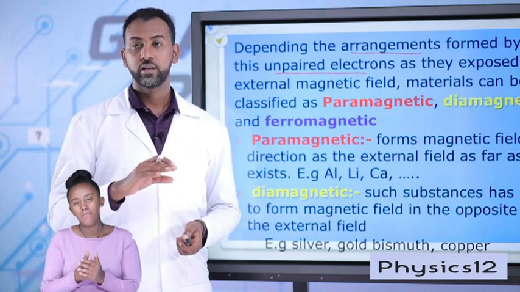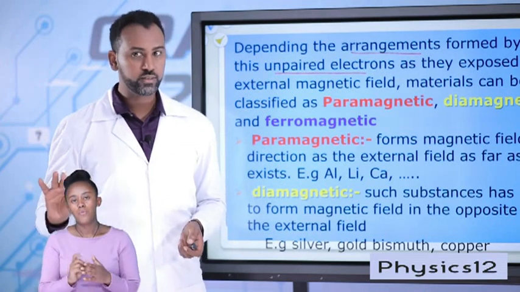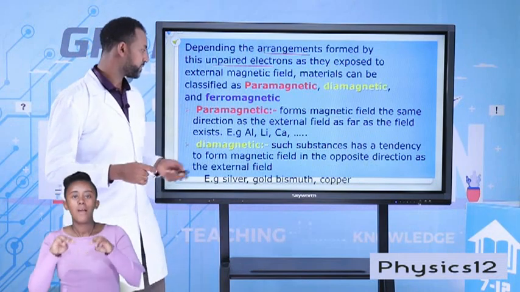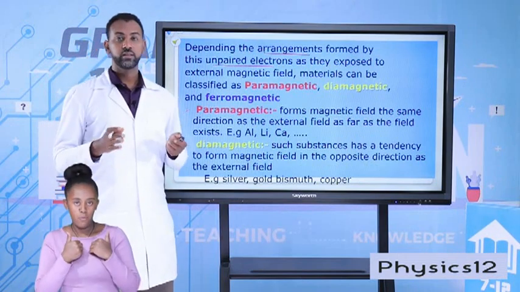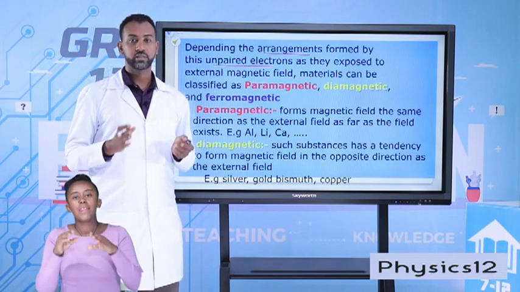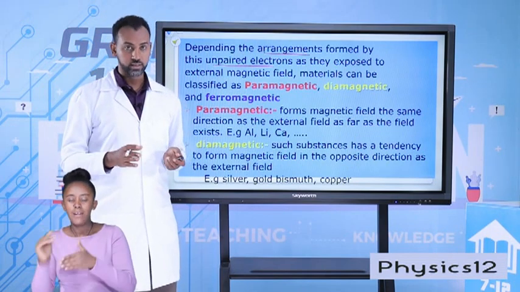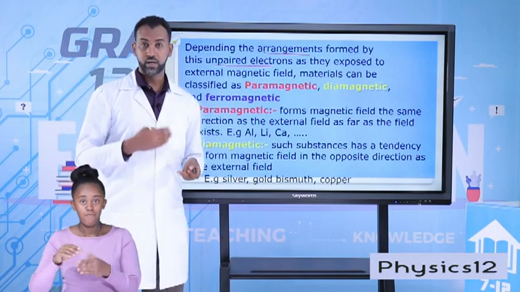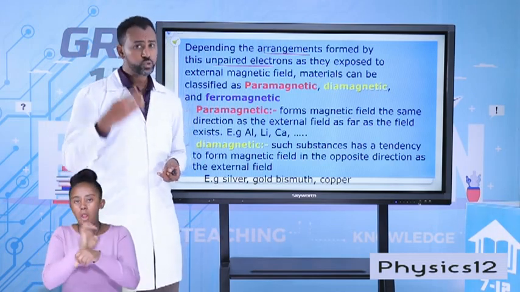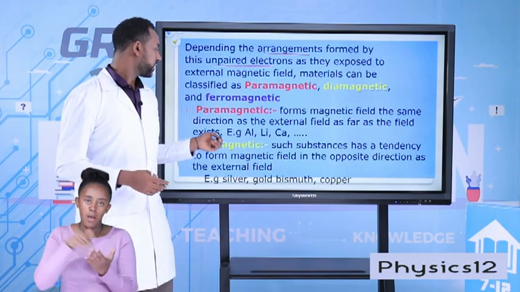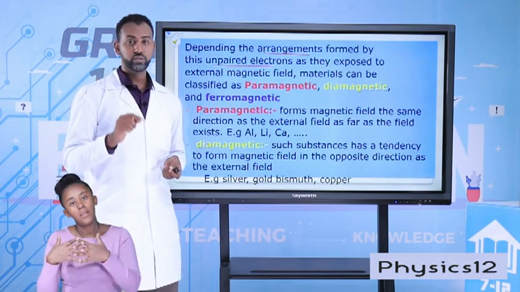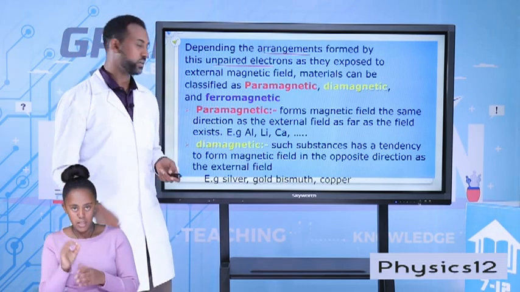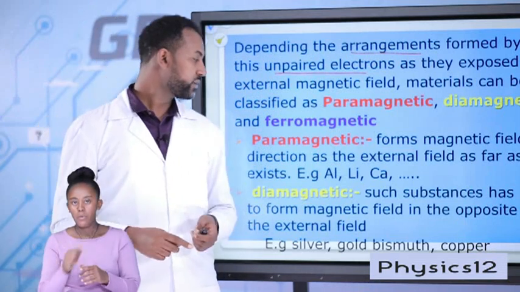They have a tendency to form a magnetic field which is the same as the external magnetic field, and this magnetic field lasts as far as the external magnetic field exists. When the external magnetic field is removed, the arrangement of the unpaired electrons is restored again. Therefore, these materials produce a magnetic field as far as the external magnetic field exists, and they have the same direction. Whereas diamagnetic materials,